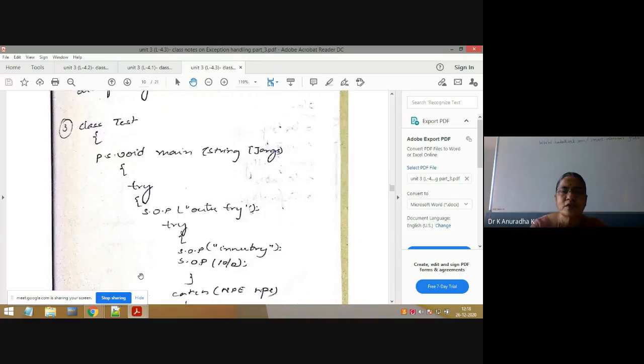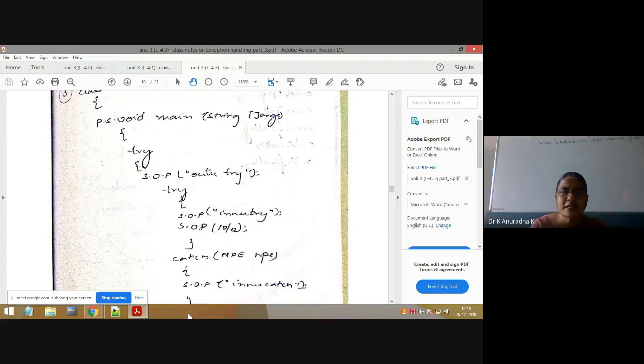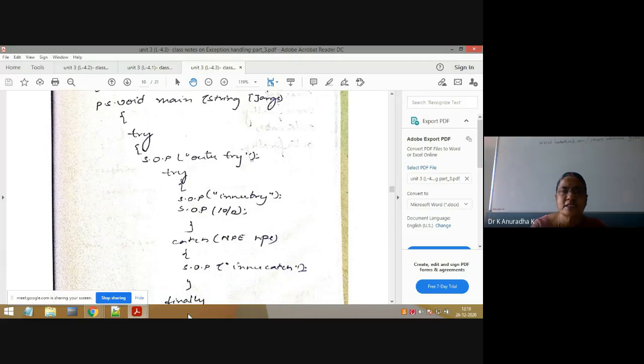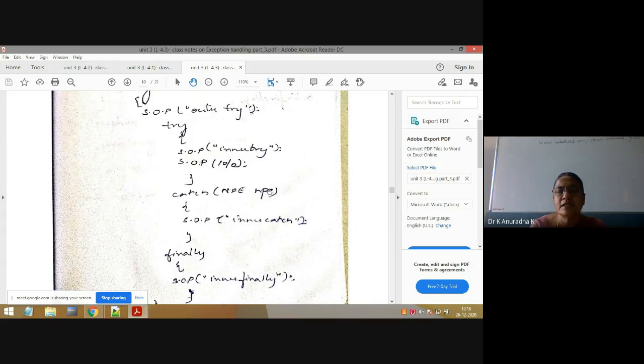And now what I will do is write one inner catch block which is not matched to the exception raised in the inner try. Same program I will modify. Outer try, same program, but I have written this here. This inner catch block is not matched with the exception raised in the inner try block. This is arithmetic exception, this is null pointer exception. That's why this catch block is not executed.